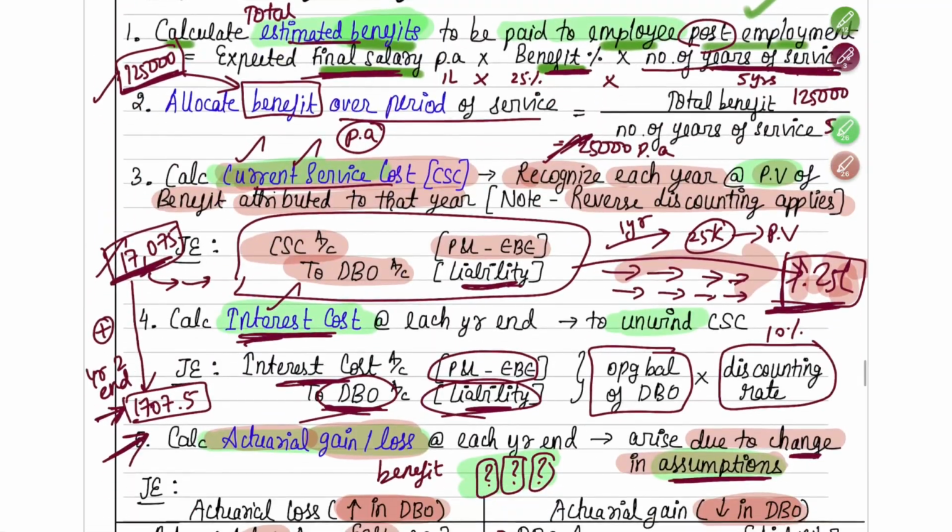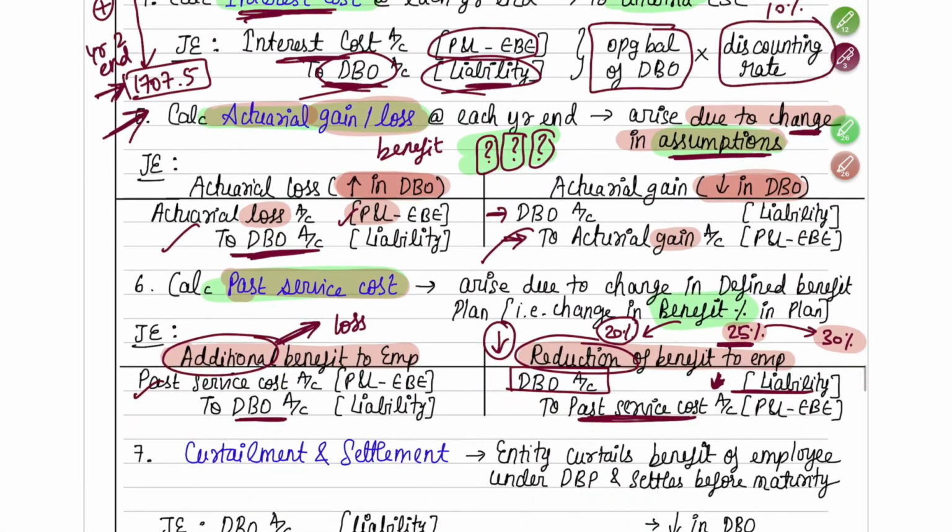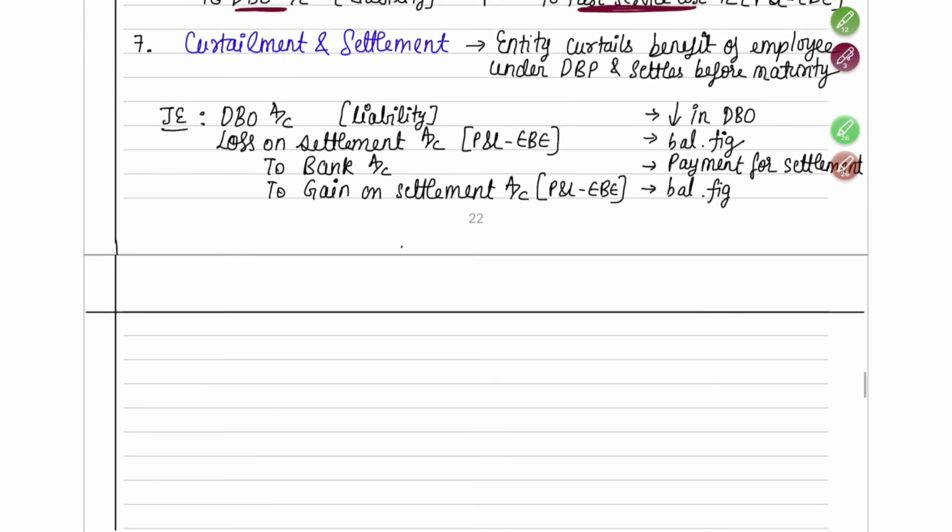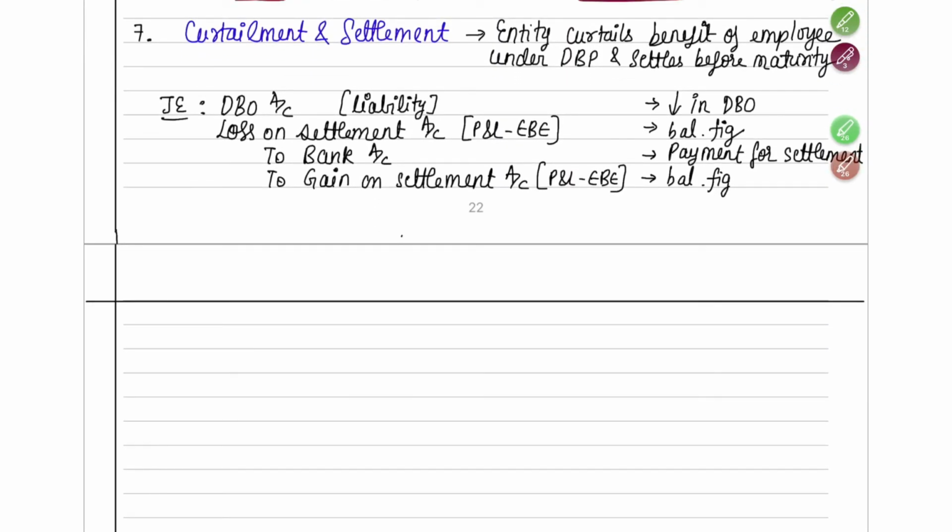Until now you read about current service cost, interest cost, actuarial gain or loss, and past service cost. Now finally, the last step is curtailment and settlement. Here the entity can, if the employee is getting some benefit, curtail that benefit. We were saying that if the employee works for 5 years, we'll give him this and that. At the third year end, I decide as a company that from today I'll not give him anything. Today itself I'll close this plan, and whatever amount is coming, I'll settle it. For the next 2 years I am not going to give him any benefit.